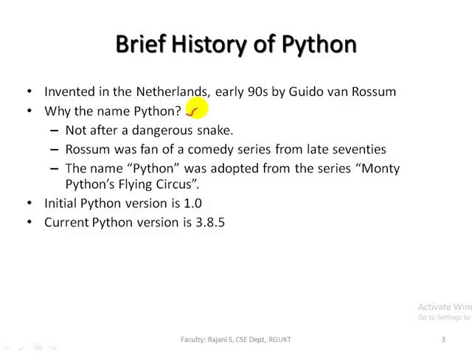Why the name Python? It is not a dangerous snake name. Actually, Rossum was a big fan of a comedy series, Monty Python's Flying Circus. So the name Python was adopted from the comedy series. So this is a brief history of Python. Now we'll move to the next slide.